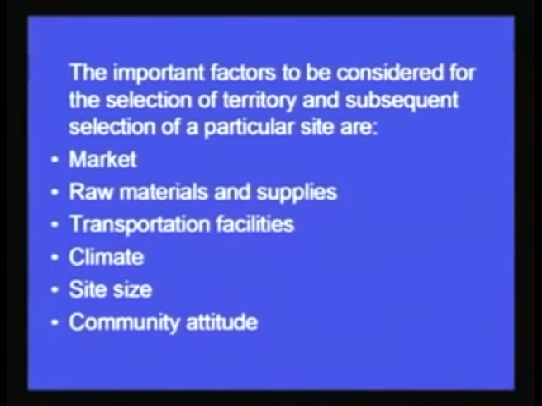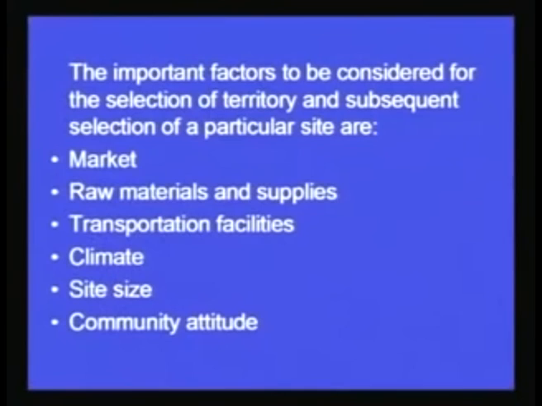I would like to see that the airport is there, I should be connected by air, the company should be connected by rail, the company should be connected by bus also. So, all these three kinds. Even if certain products that we are manufacturing have to be exported, and these are very bulky products, I would see that the sea route should also be close to me, so that the transportation costs are minimized. So, transportation facilities should be easily available.